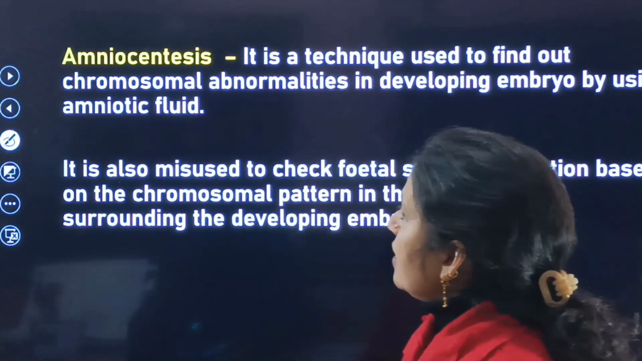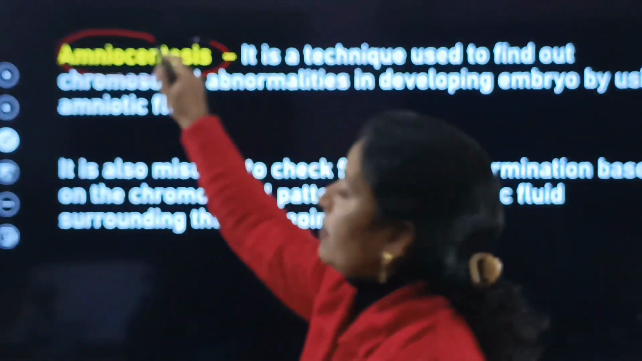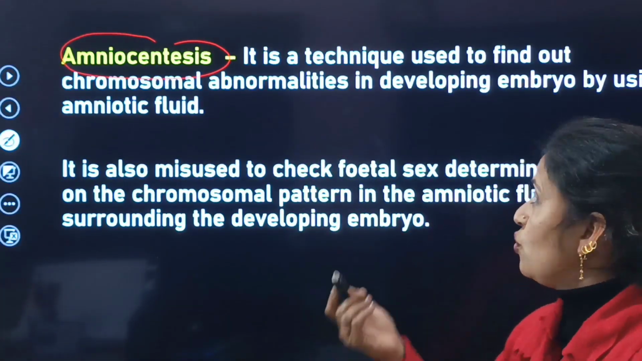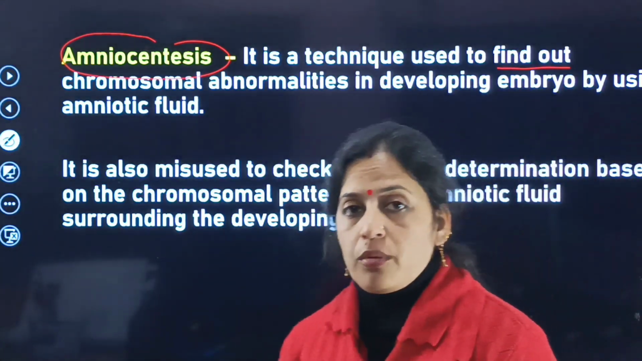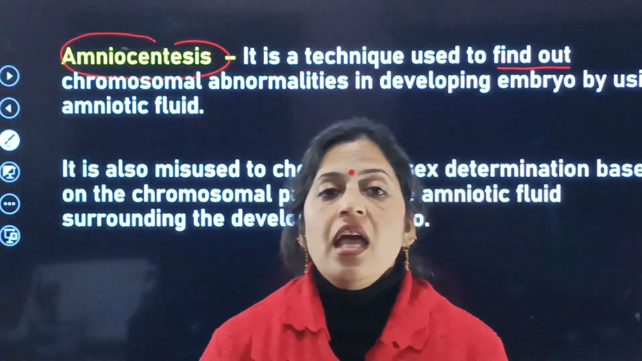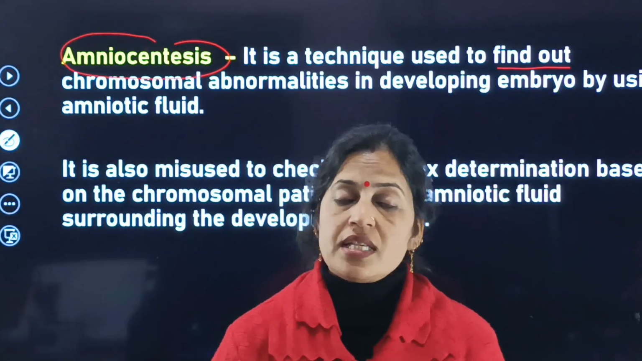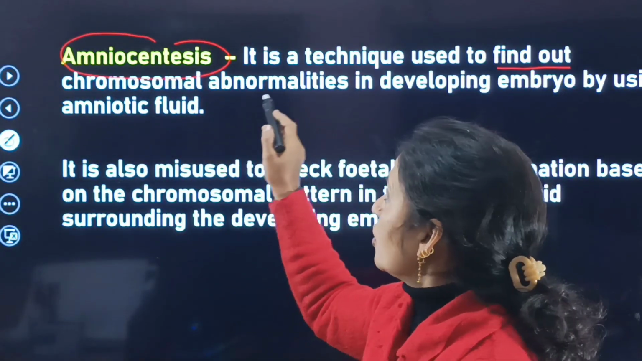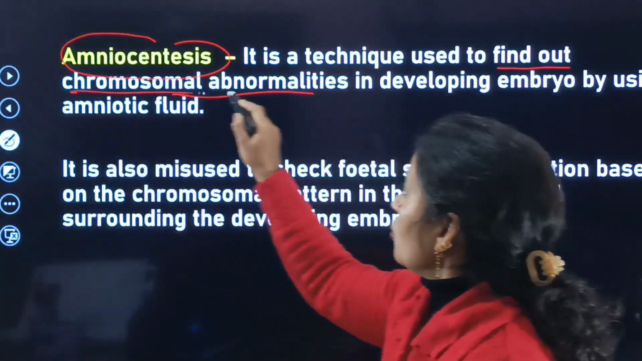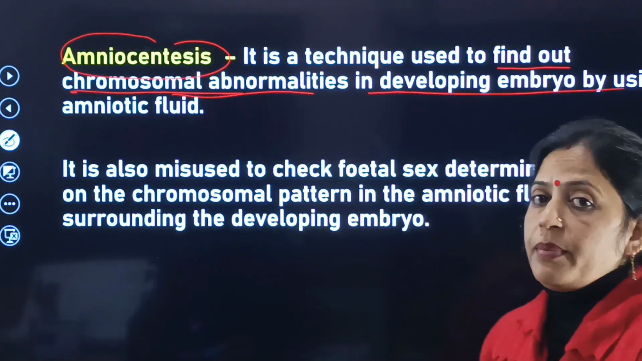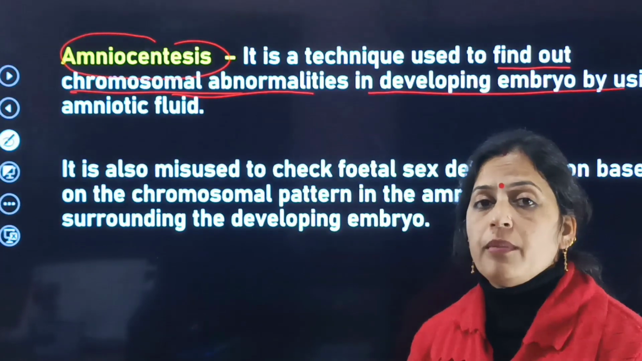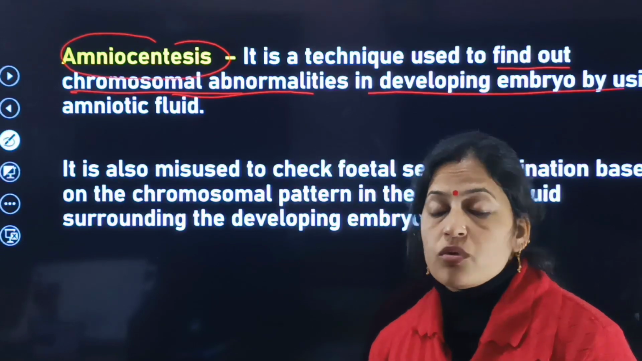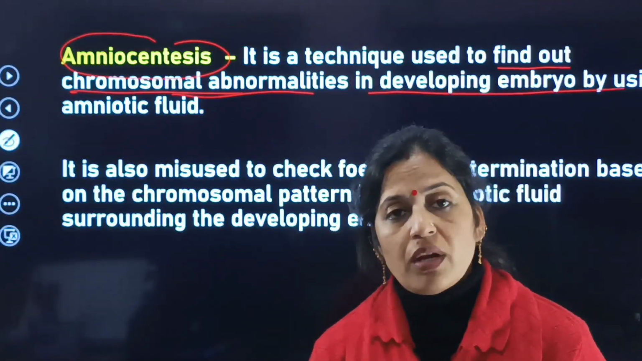Next is, what do you mean by the term amniocentesis? This is a special technique used to find out chromosomal abnormalities. With the help of this technique, amniocentesis, we find out the chromosomal abnormalities that are present in the developing embryo.